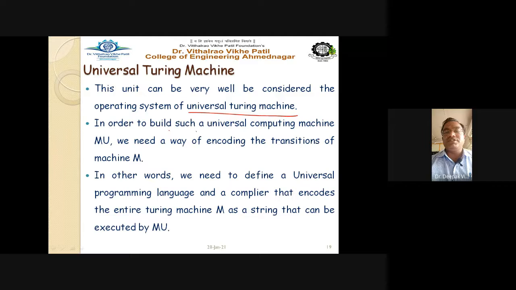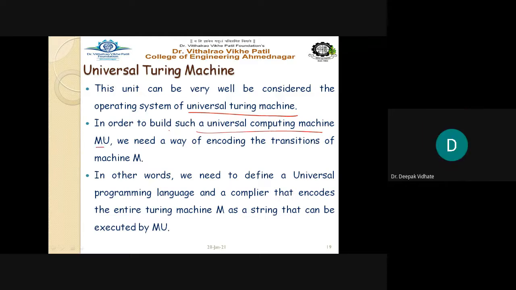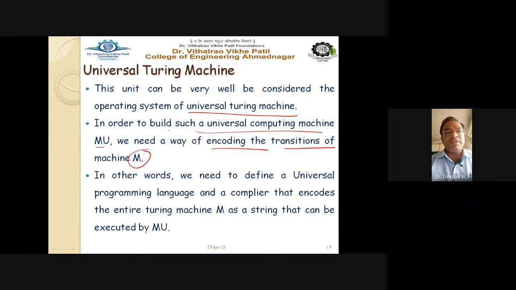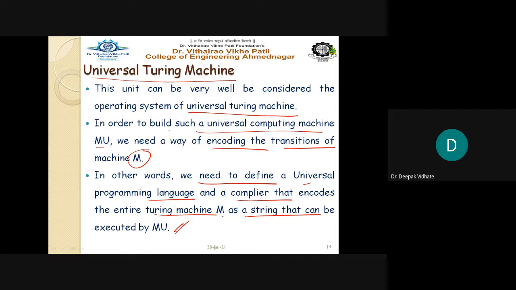In order to build such a universal computing machine MU, we need a way of encoding the transitions of machine M. In other words, we need to define a universal programming language and a compiler that encodes the entire Turing machine M as a string that can be executed by MU. So very similar to our nowadays computer system and operating system. So the universal Turing machine is the actual concept, implemented with reference to your nowadays computer and operating system, right?